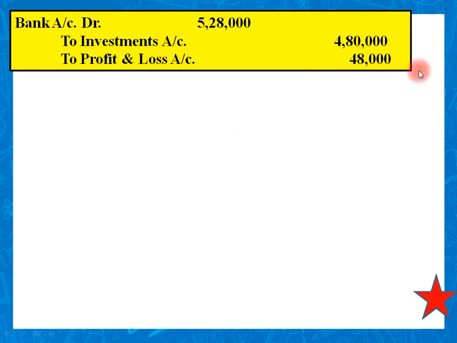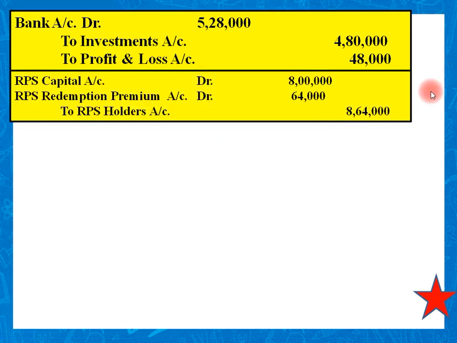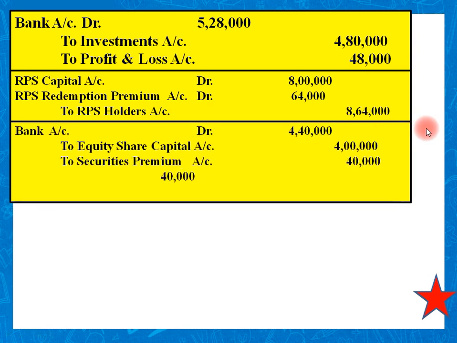Second, we need to calculate the amount received to convert partly paid shares into fully paid up. But in this question, we don't need to do this as the shares are fully paid up right from the beginning. In the second step of the process, we completed the calculation for the amount payable to RPS holders.